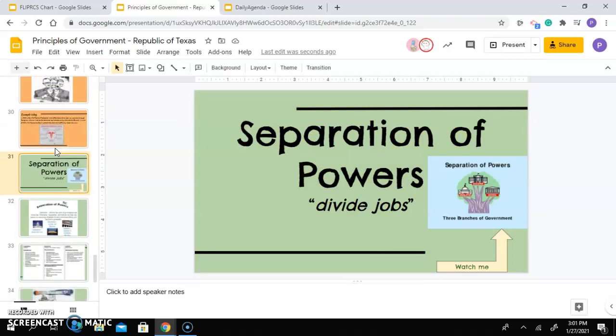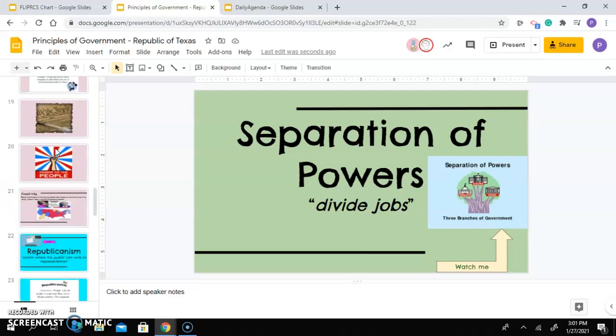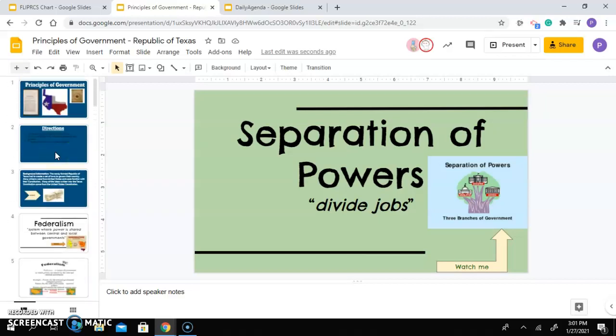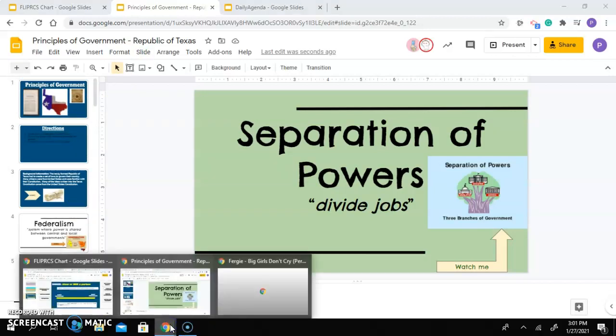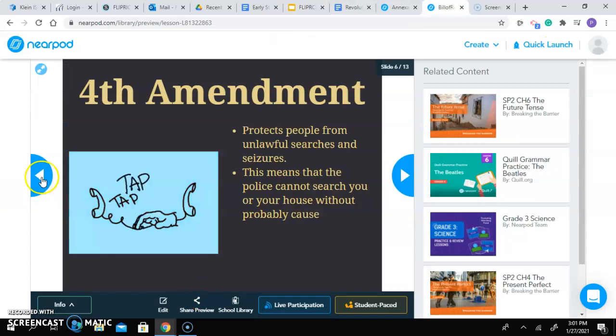We learned about what each of these principles mean, and basically why they are very important and how they contribute to our society. We also learned about how the Bill of Rights impacts us and what the Bill of Rights is. So we also learned about the Bill of Rights and basically what each amendment means. And we also discussed this, and we go through an activity after this.